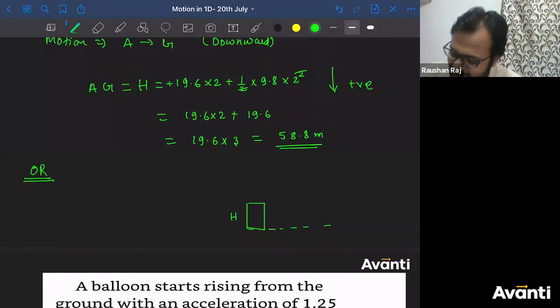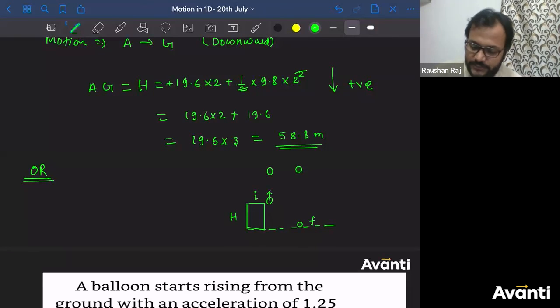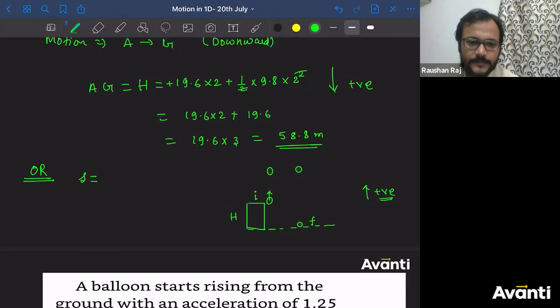Let me consider this is the ground. When the particle has been thrown in upward direction, ऊपर, ठीक है? Maximum height, and then come back to the ground. Tell me, if I consider this is the initial position and this is the final position, tell me what is the displacement if this height is h. I am considering upward as positive. बोलो बच्चा. No problem, Vineet, बाद में देख लेंगे. Don't worry. Then it's okay, Vineet. I'm giving you a different approach here, and that will be simpler. One step में आ जाएगा answer.